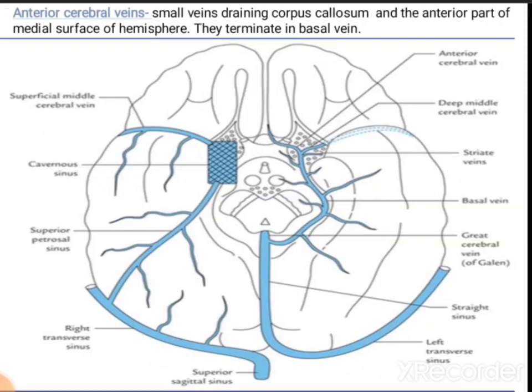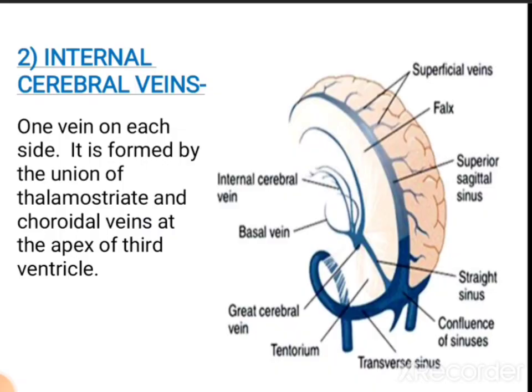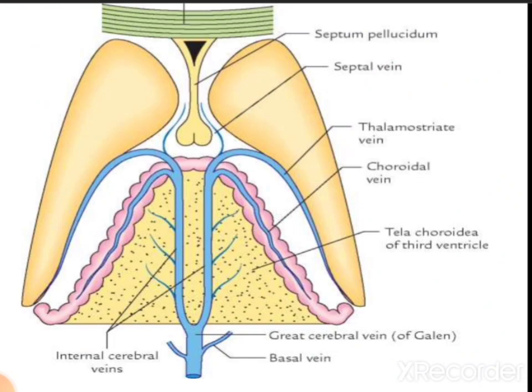Then anterior cerebral veins. In the diagram we can see the anterior cerebral vein. These are very small veins draining the corpus callosum and anterior part of the medial surface of the hemisphere. They terminate in the basal vein. Then internal cerebral veins, one vein on each side, formed by the union of thalamostriate and choroidal veins at the apex of the third ventricle. So these are again the internal cerebral veins.